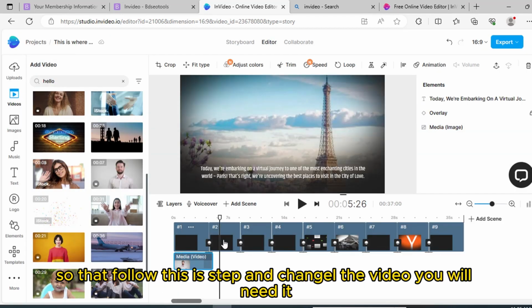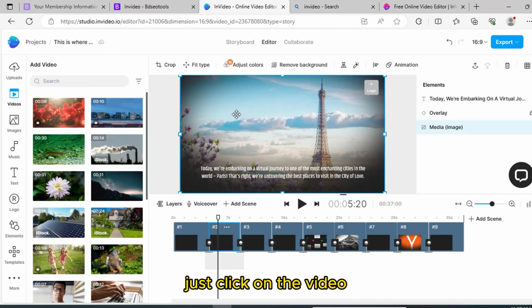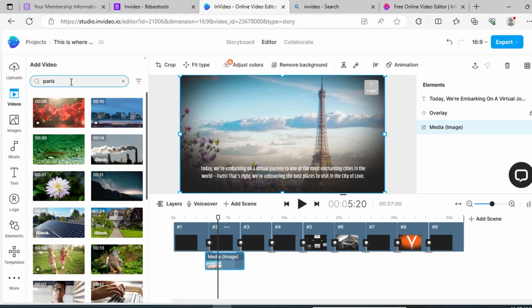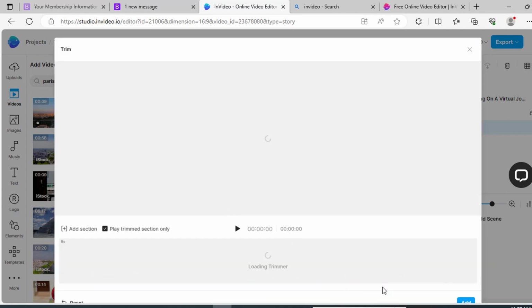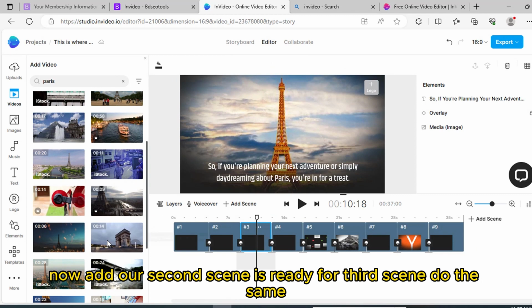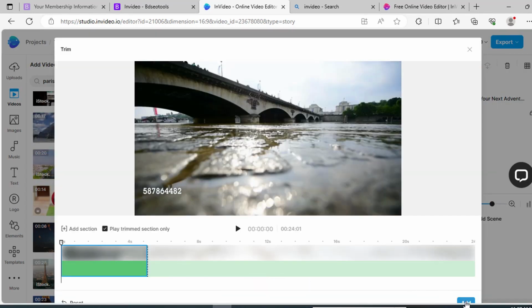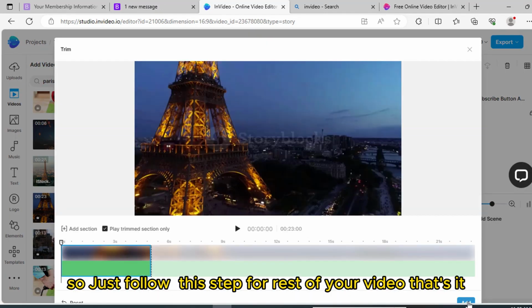So just follow this step and change the videos you need. Like for the second scene, just click on the video and write here Paris. Just drag a video over your video and replace it. Now add. Our second scene is ready. Our third scene, do the same. Replace. Now add. So just follow this step for the rest of your video. That's it.